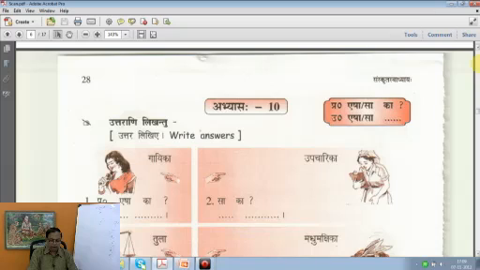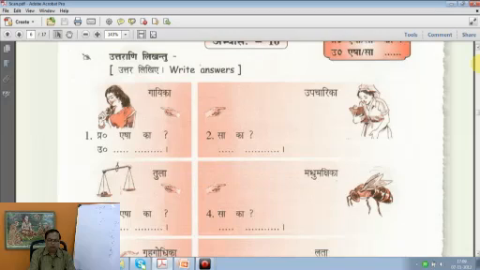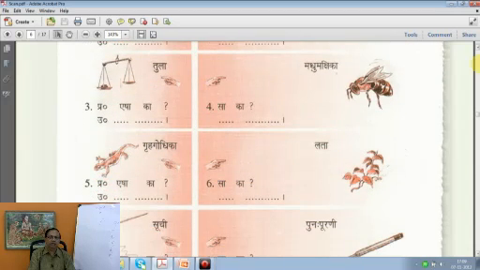And on the fourth, Sa ka, what is that? A honeybee is called Madhu Makshika. Makshika is fly. Madhu Makshika is honeybee here. Madhu in Sanskrit means honey. Sa Madhumakshika, that is a honey bee.